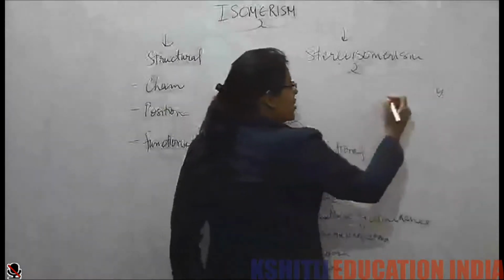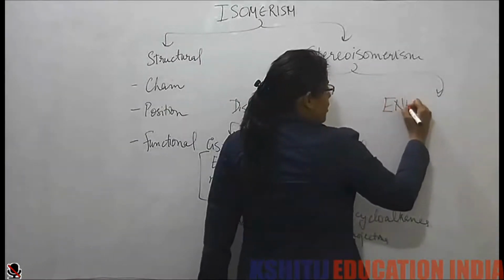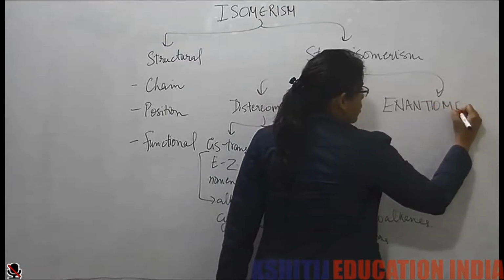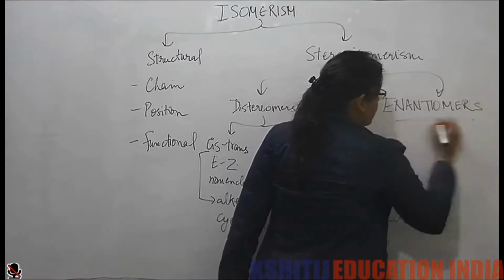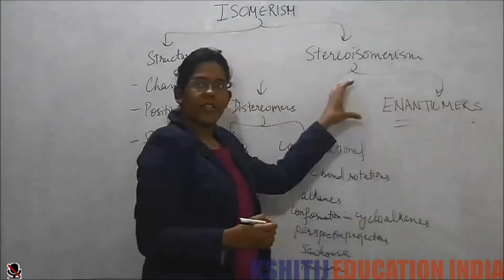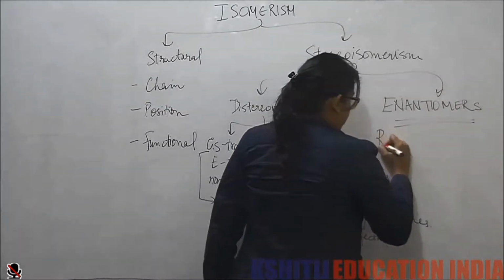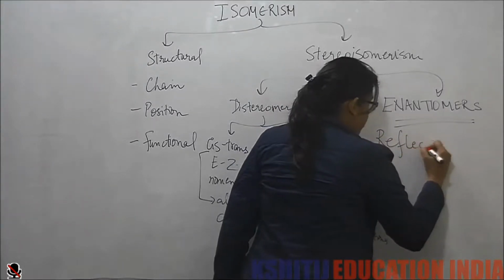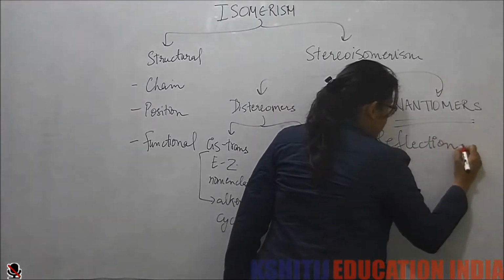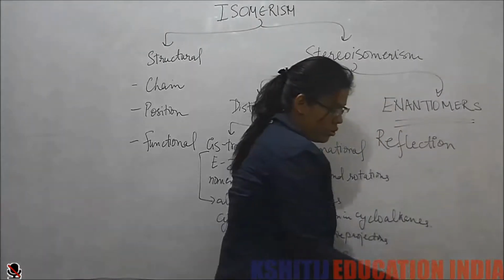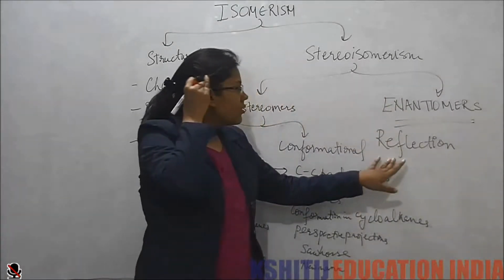Now, what we are going to study, that is enantiomers. These are the isomers that are related by property of reflection. What do we mean by that?